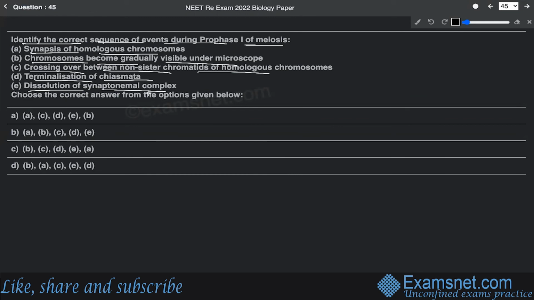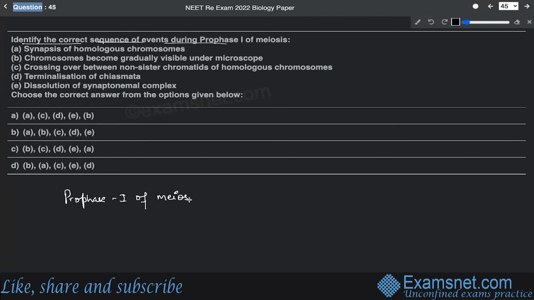So out of all the options that have been given over here, the very first thing that we need to know is that we have to focus on prophase 1 of meiosis 1.